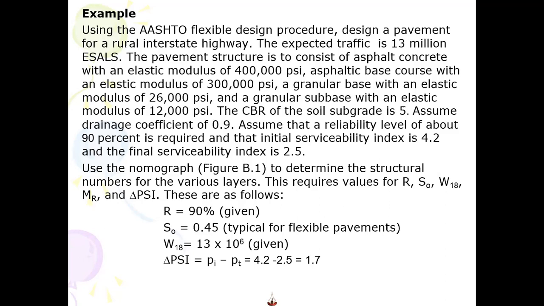All you need is to jot down what you have in the statement. So this reliability is 90%. Standard deviation is 0.45. Right? It's not given, you can take a value between 0.40 to 0.49. I've taken 0.45 as an average. Then there is the traffic of 13 million, that is also given to me. I have given PI and PT. So I always calculate delta PSI by taking the difference that I have shown here.